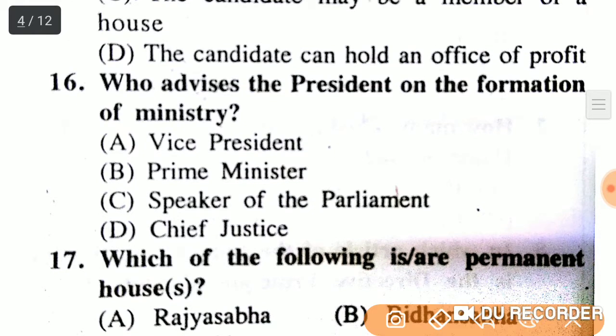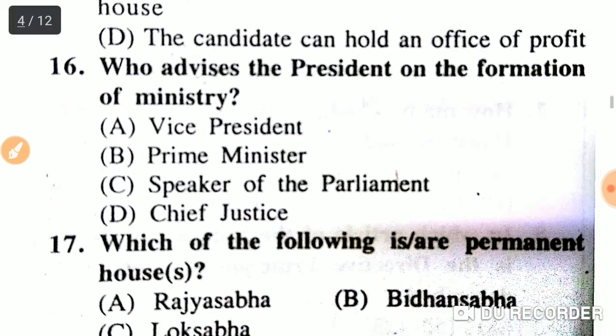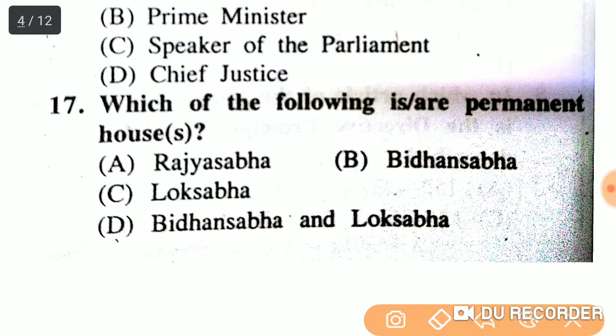Next question. Who advises the President on the formation of ministry? Vice President, Prime Minister, Speaker of the Parliament, Chief Justice. The right answer is option B, Prime Minister. Next, which of the following is our permanent house? Rajya Sabha, Bidhan Sabha, Lok Sabha or Bidhan Sabha and Lok Sabha? So the permanent house is option A, Rajya Sabha.